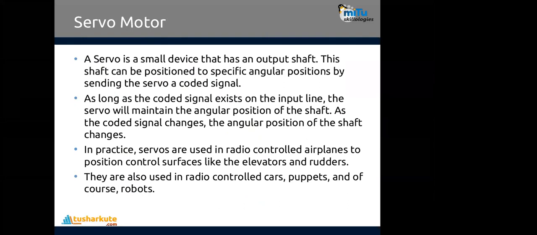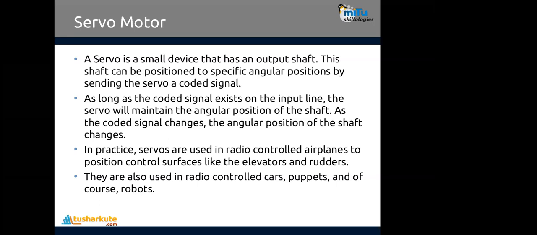Servo motor. A servo motor is a small device that has an output shaft. If you have learned about it in IoT, it's a part of the Internet of Things also, so you might know this already. A servo motor contains a shaft. That shaft can be positioned to a specific angular position by sending the servo a coded signal.